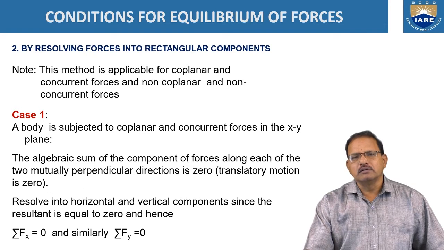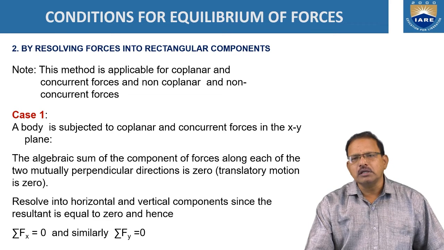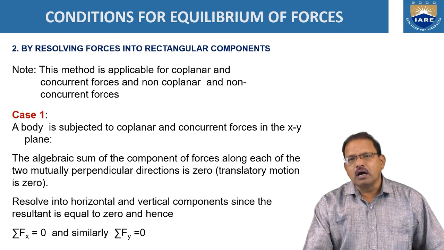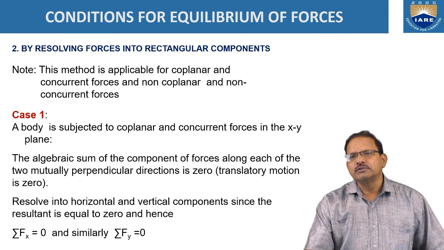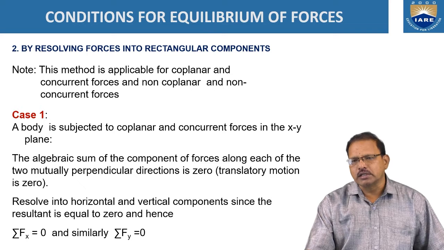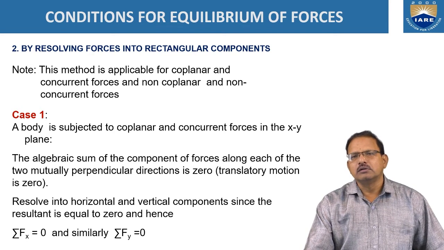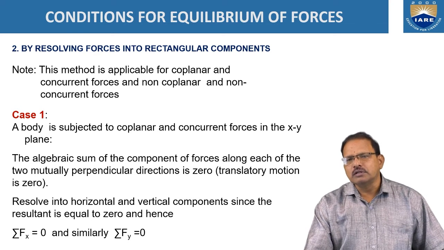In this method, first resolve all the forces into rectangular components, that is along the x direction as well as the y direction. Now take the algebraic sum of all the components of forces acting along the x direction. If it is equal to 0, the horizontal component of the resultant force is equal to 0.